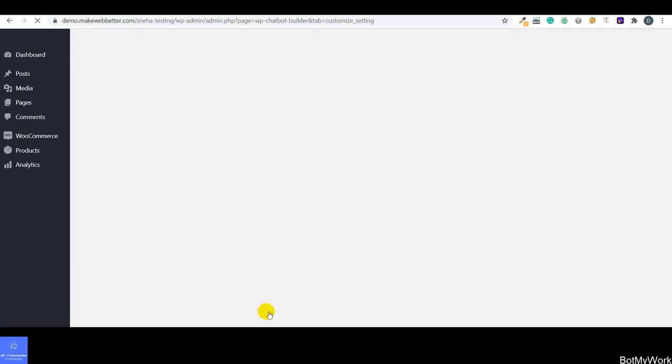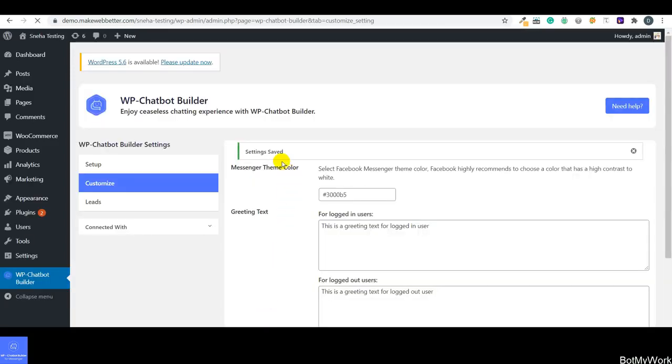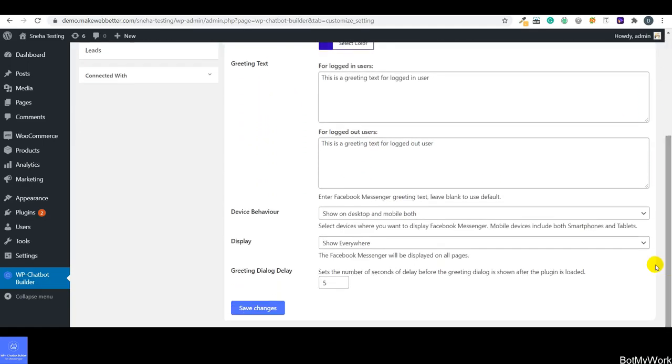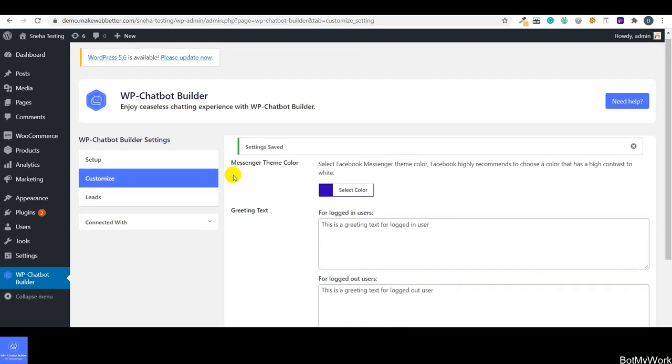So guys, all the settings have been saved. We have set the color theme for the Facebook Messenger. We have set the greeting text both for logged in users and logged out users. We have selected the device, the display settings, and greeting dialog delay, which is in seconds. So guys, we have done all the settings, and now I'm going to show you the front end. But before moving on to the front end, let me also show you another tab, which is leads. So guys, let me click on this tab.